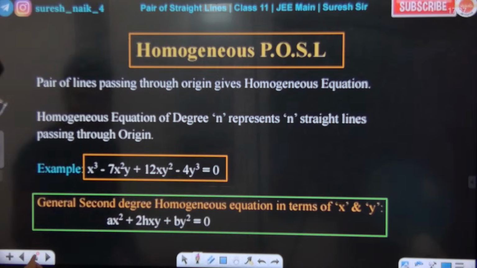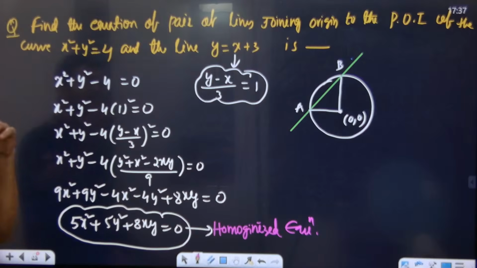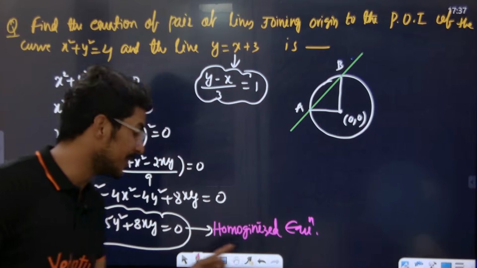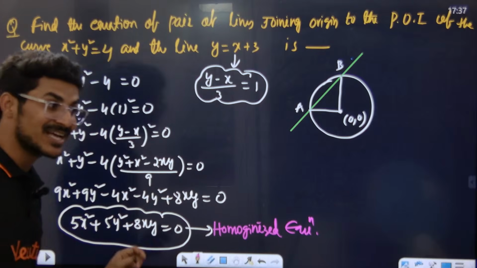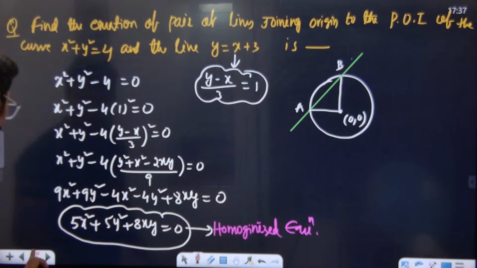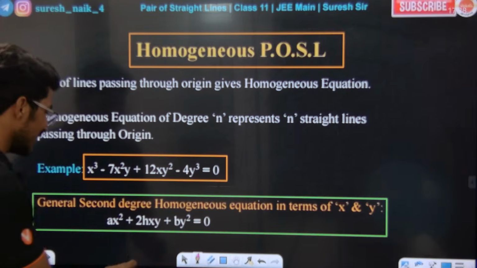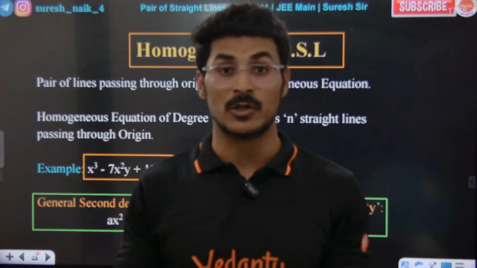Look at the question you gave. In the question I homogenized. Look at this homogenized equation. Does it look like ax square plus 2hxy plus by square? Yes or no? Yes sir. So this is the standard equation of homogenization. What is the degree of this? 2.